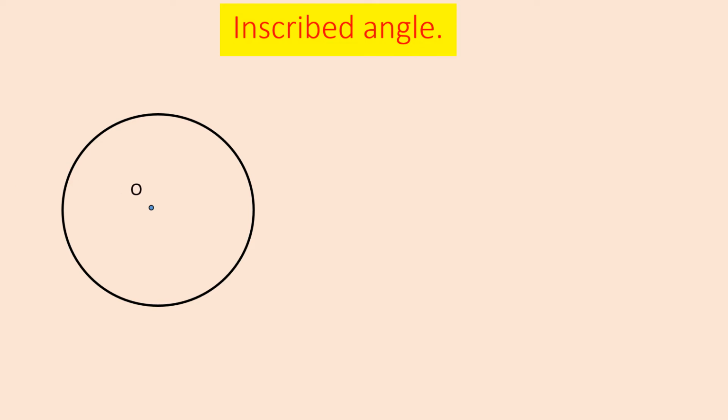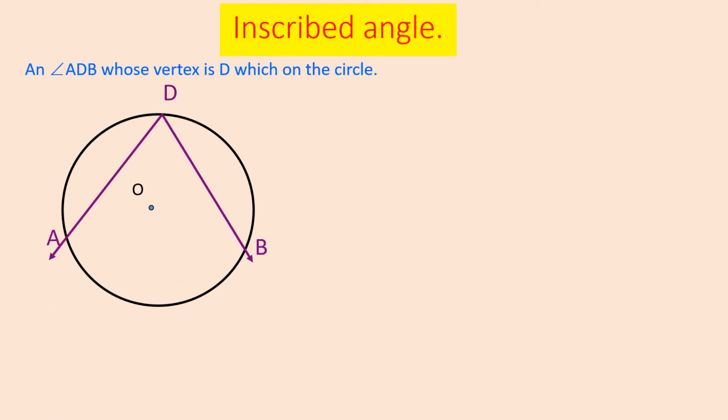Now let us talk about the inscribed angle. The second angle we can take is an inscribed angle. So here is a circle with the center O, and now we have an angle ADB whose vertex D is on the circle.